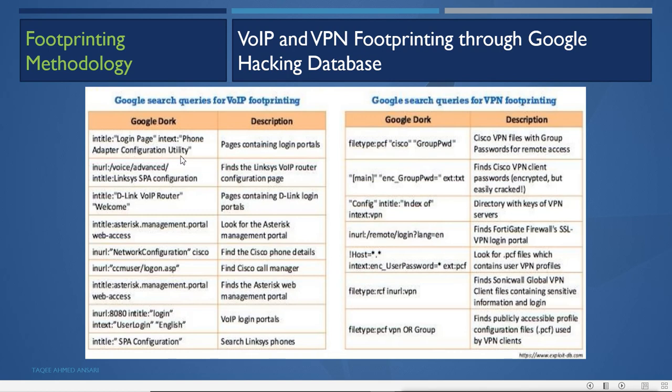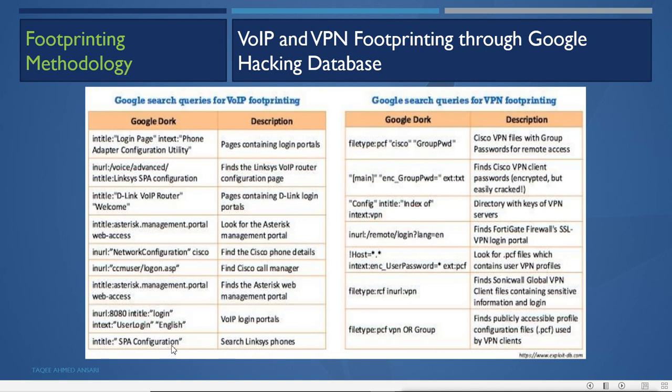This will show you pages containing login portals. Then you can run inurl voice advanced, intitle Linksys SPA configuration. This will find the Linksys VoIP router configuration pages. Intitle D-Link VoIP router welcome gives pages containing D-Link login portals. So you can run these queries to get the VoIP devices information.